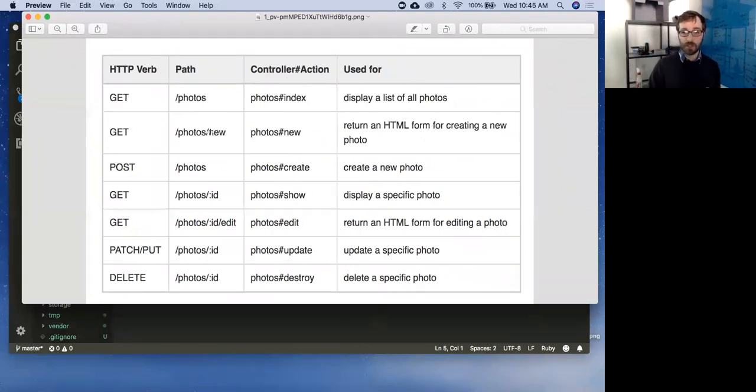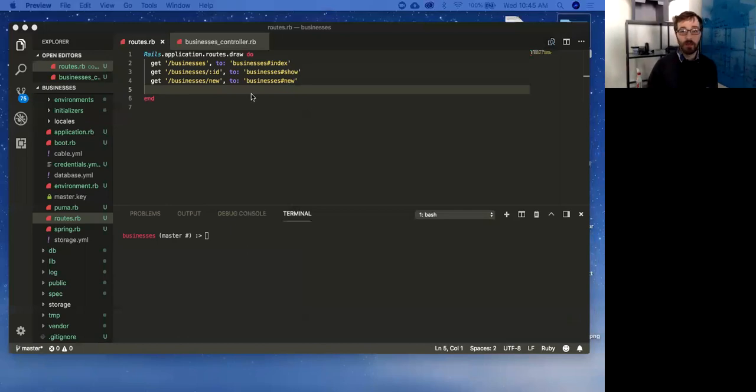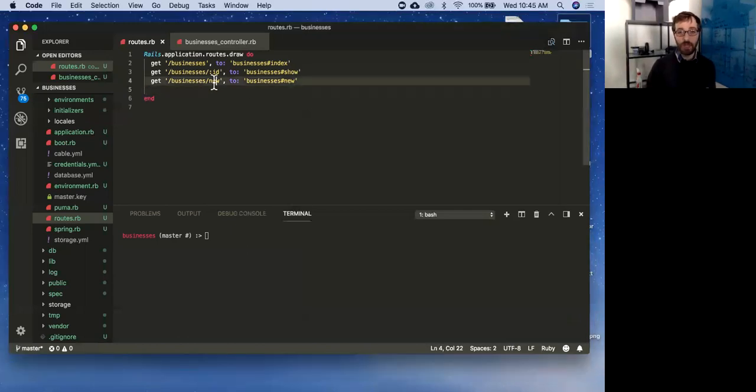So we're doing a GET to the resource /new, returning an HTML form for creating the new photo. So we're not actually creating it with new. We're just delivering a form. So let's finish that. Great. Again, to /new. I don't need any info from the user for this because I'm just giving them the form.